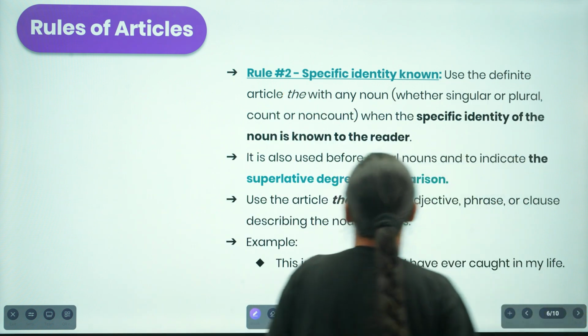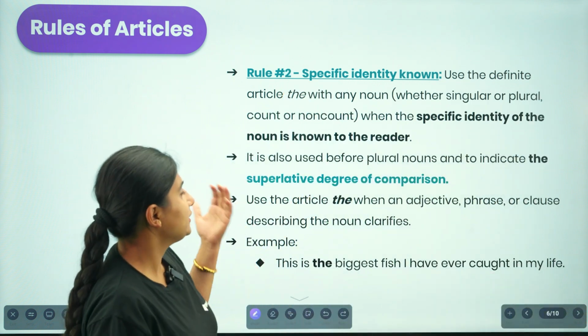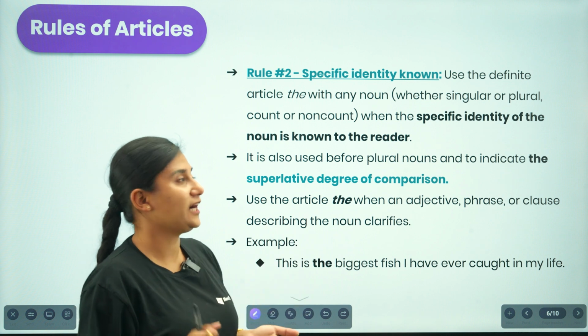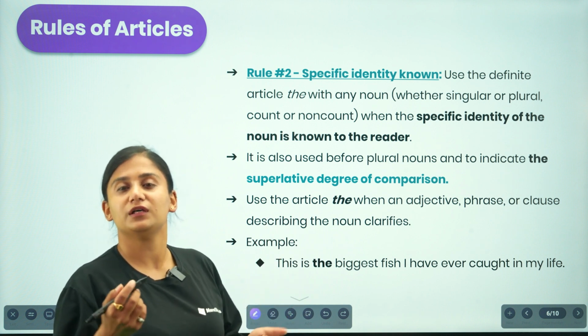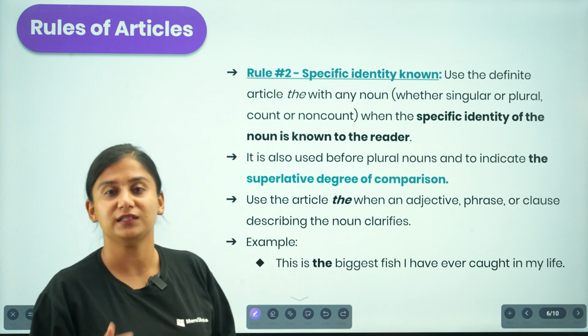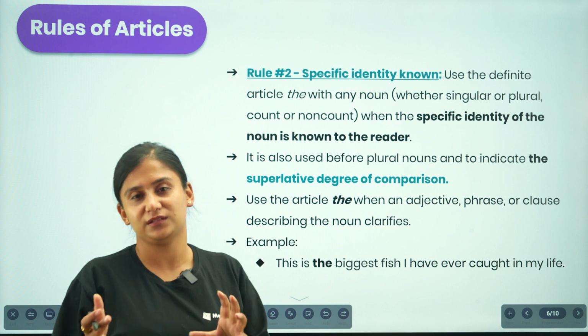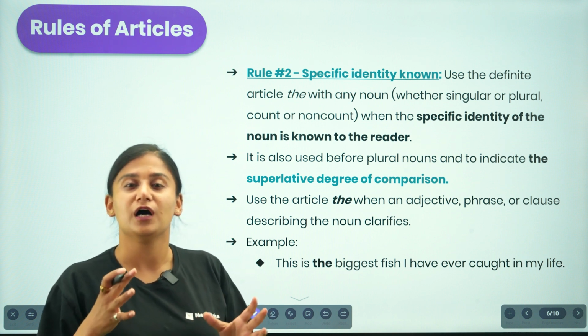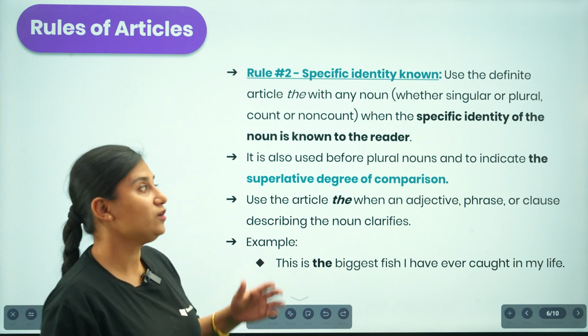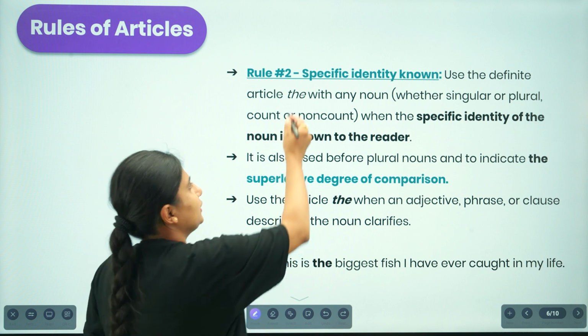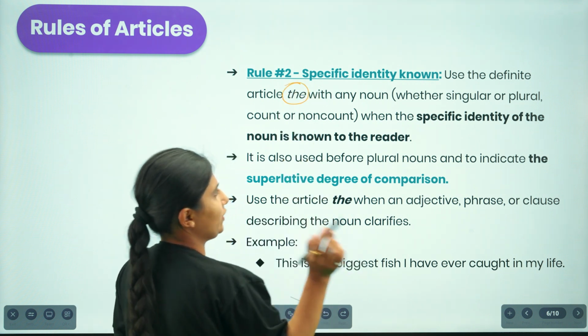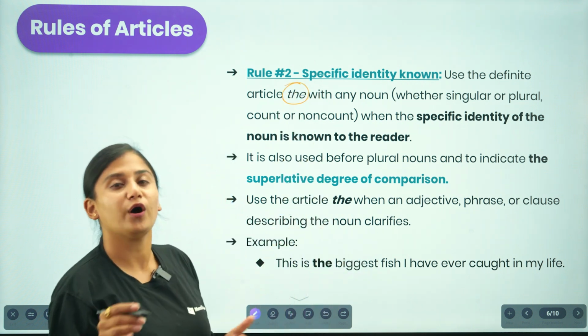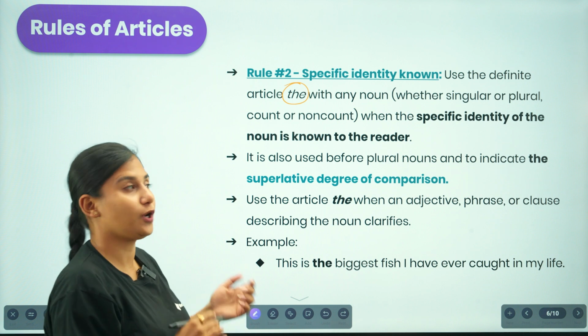So moving on to the next thing, that is rule number 2. Rule number 2 talks about a specific identity known. If both the speaker and listener, or the readers, are familiar with whatever we are talking about, we'll be using the definite article "the" with any of the nouns, whether singular or plural, countable or uncountable.